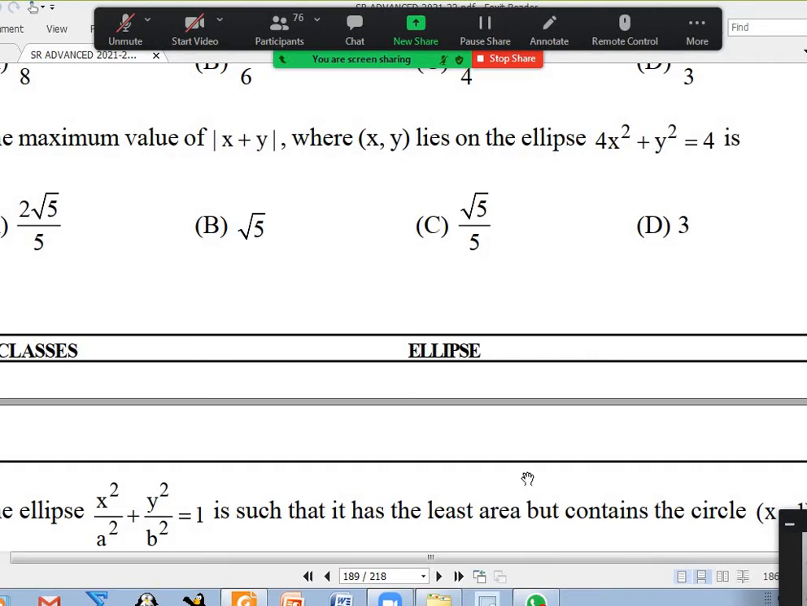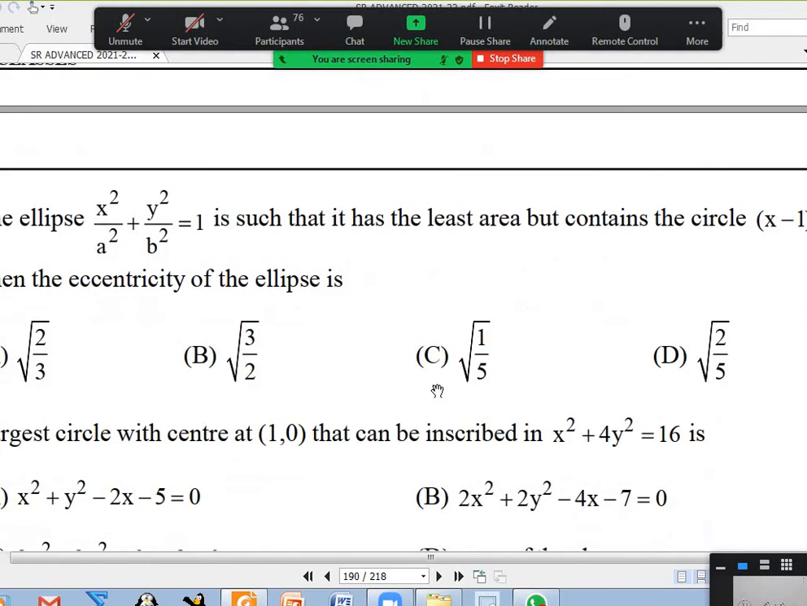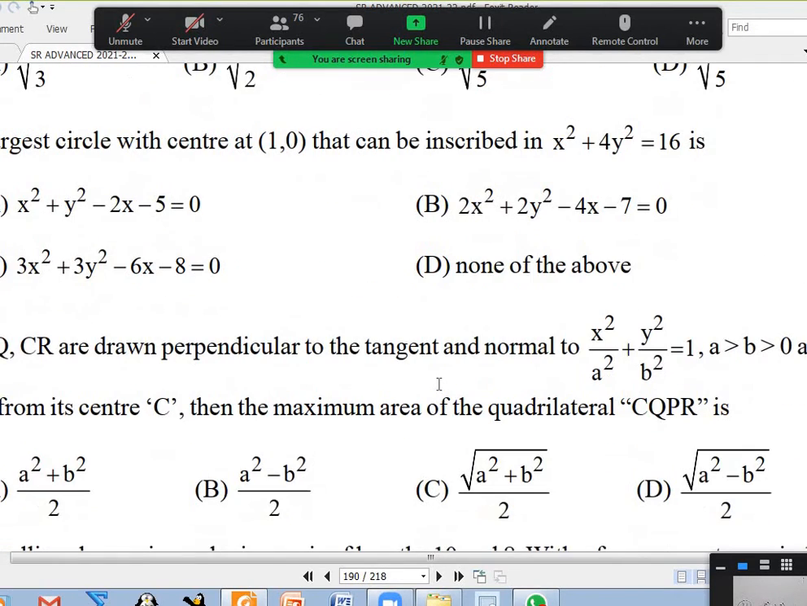Is it okay? 23? Yes, sir. Okay. Those who completed can read 25 and try.